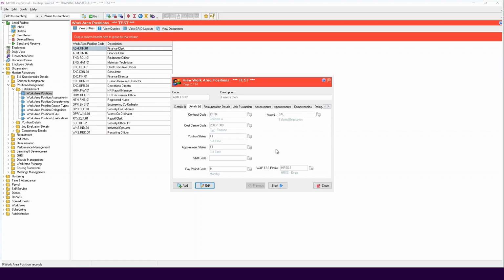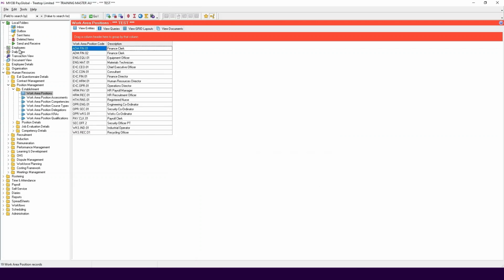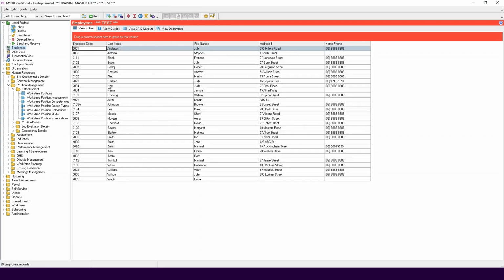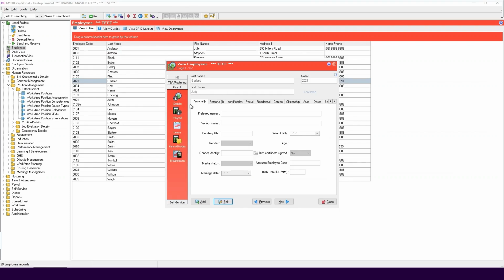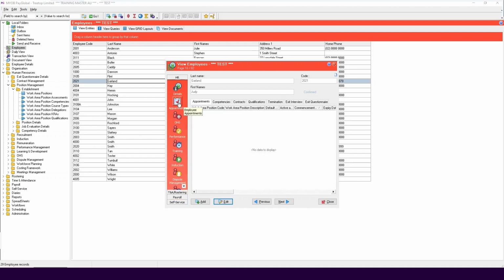WAPs are used for accessing self-service and approval of ESS requests, such as leave transfers and allowances. Each employee must have an appointment record that is default and active to be able to access ESS. Manager WAPs must be the parent of the employees in the WAP structure to be able to view them in ESS along with approving items requested by the employees, such as leave allowances and timesheets.